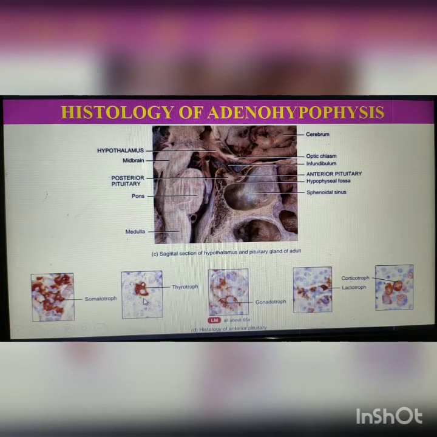These cells secrete TSH. These are gonadotroph cells, and these cells secrete FSH, LH and ICSH. This is lactotroph cell. These cells secrete LTH or prolactin. In the last figure you may see corticotroph cells. These cells secrete ACTH, which acts on the adrenal cortex.